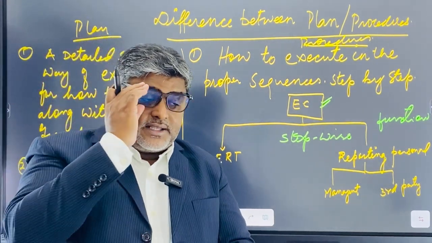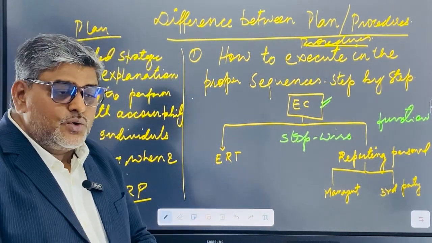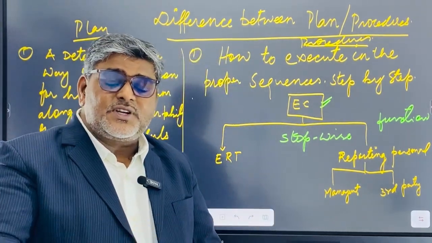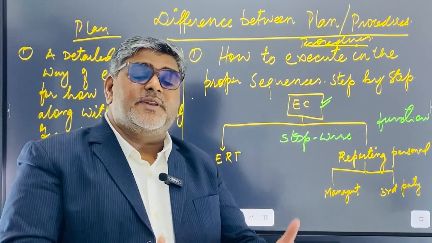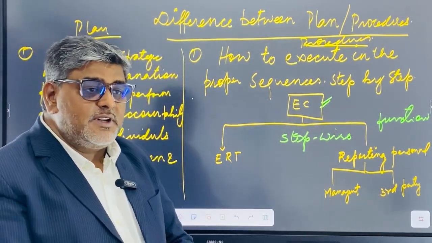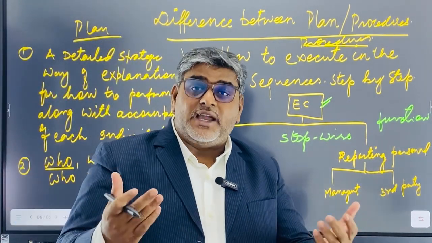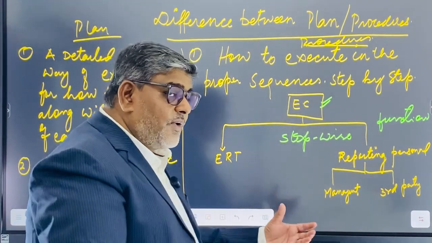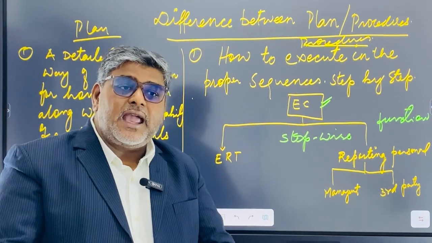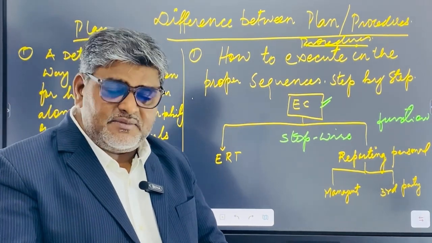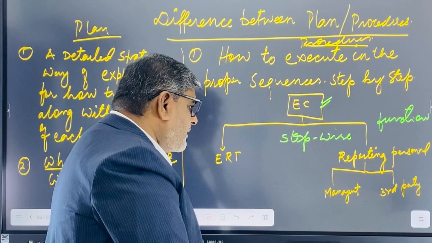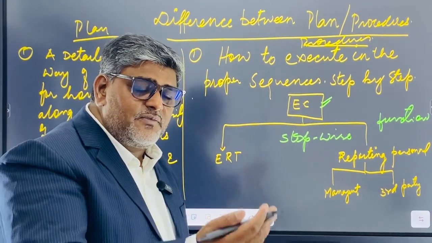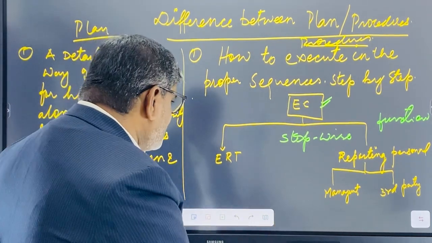Immediately he will report to his supervisor and the safety officer simultaneously, because the safety officer is also present at his location. The safety officer will report immediately to his supervisor, because the supervisor is senior to the safety officer. The supervisor will report to the safety manager, and the safety manager will report to the project manager and the client as well. If it is severe and grievous, he will call for third parties to come and support us, like the civil defense department, the firefighting department, or if we need a Red Cross ambulance or one from the government, we can take the support from there.